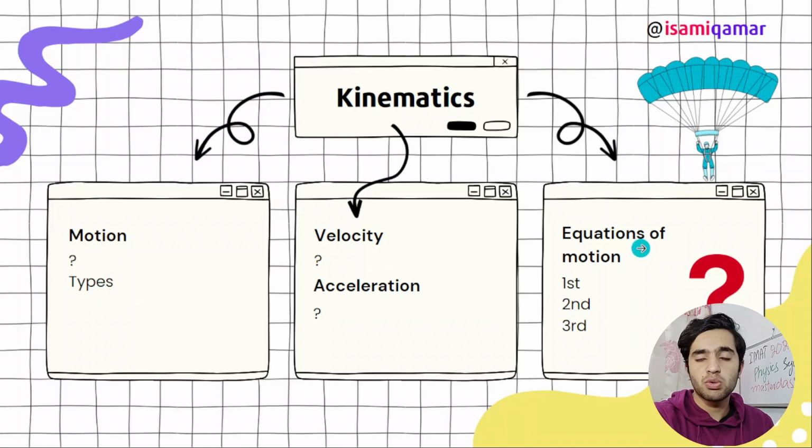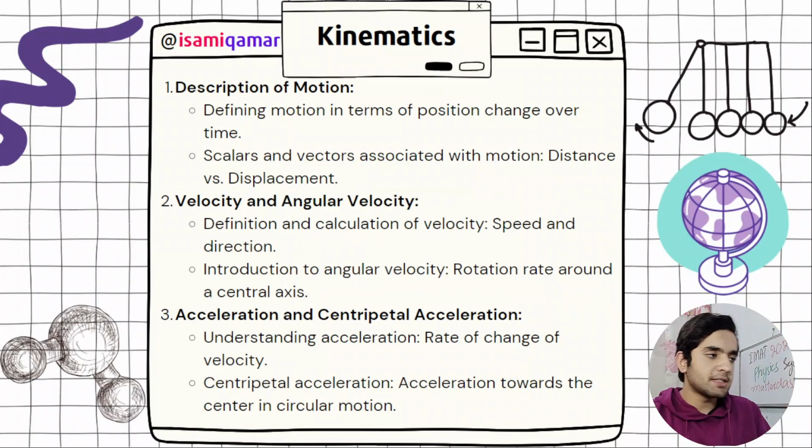We have got the first, second, third equation of motion. We are going to learn what these equations are and how to solve them. We are going to discuss MCQs on it. There is at least one MCQ from the first, second, third equation of motion. If you solve past papers of BMAT and IMAT, you will see that. Soon I'm going to solve all of the BMAT and IMAT past papers on my website samikamal.com. If you want to look, I will slowly publish it over 2-3 weeks or 2-3 months. That's the situation. And then we have kinematics.